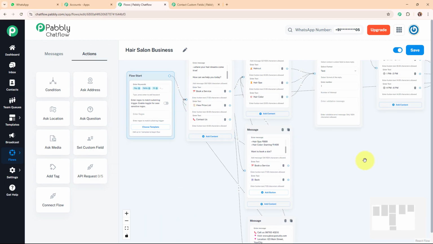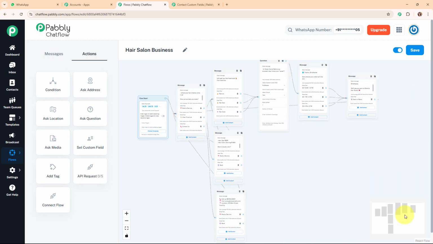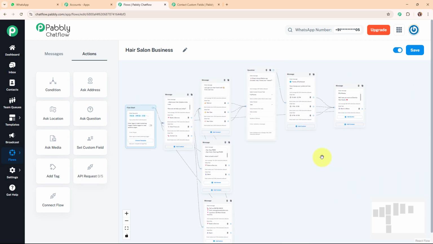Alright, so with this we have successfully completed the setup of our entire WhatsApp chatbot for our hair salon business. Alright, so now after building a WhatsApp chatbot, I'm going to click on the save given over here. And here you can see it says flow updated successfully. That means we have successfully set up a flow for our WhatsApp chatbot in Pabbly Chatflow for our hair salon business.